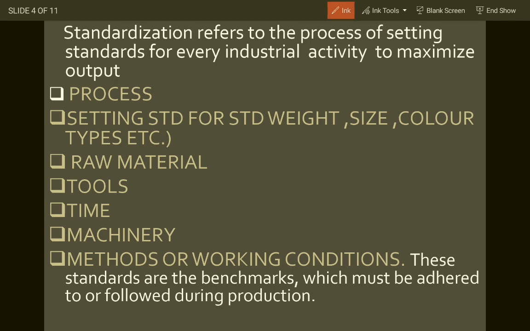For example, you take iron industry, coal industry, petroleum industry, whether it's an FMCG industry, every industry follows standardization, follows some protocols, like they have 6 Sigma, ISO certified, so they follow certain norms, certain principles or certain processes, or they have established a standard for making the product, for making a final output. They use standardized raw material, standardized process, tools, equipment, methods, procedures, everything is fixed, everything is standardized.